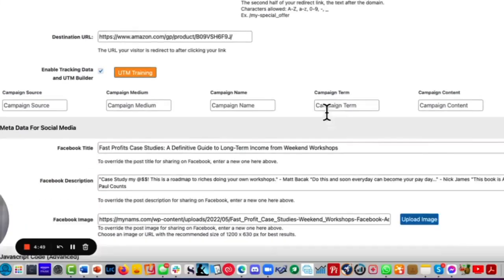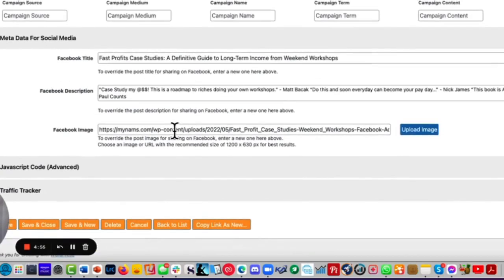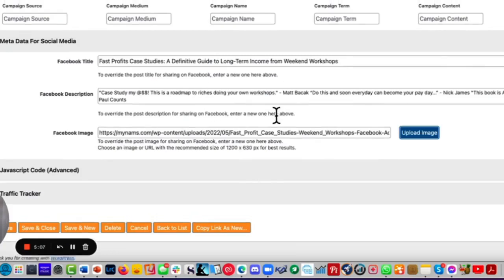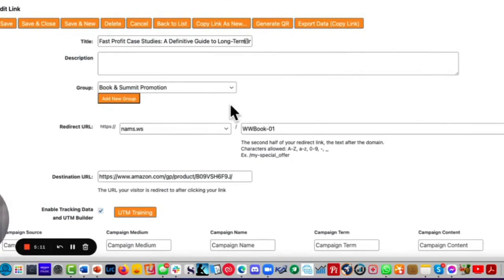Then you have social media data. So for social media, you can put in a headline here, you can put in a description here, and you can put in an image here. So I just upload it, just like any other image from my site, drop it in there, and now I've got social media added to that link. Now, the thing that's particularly cool about this, let me just grab this real quick and I will show you.